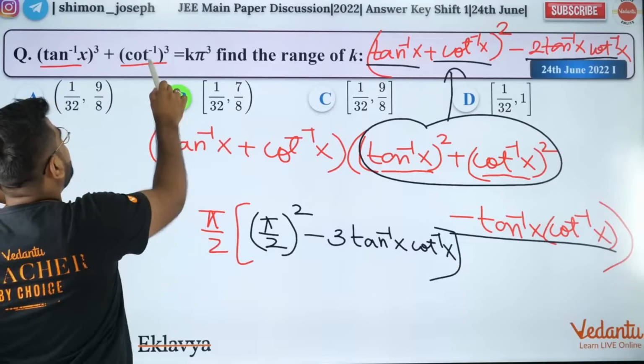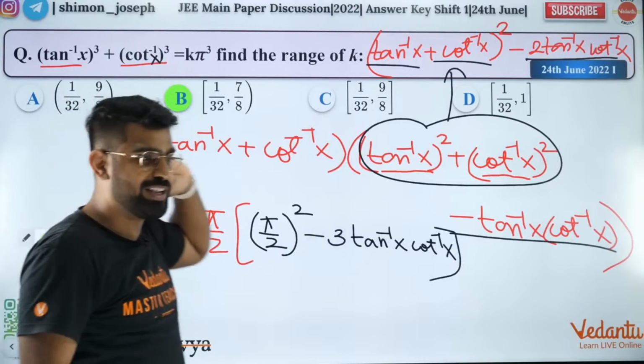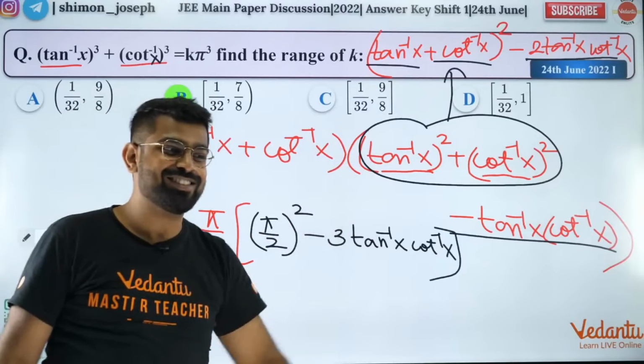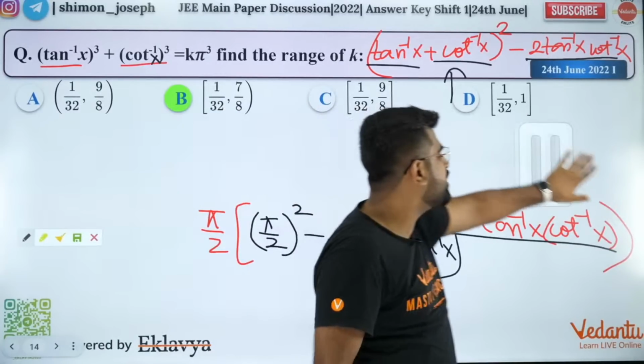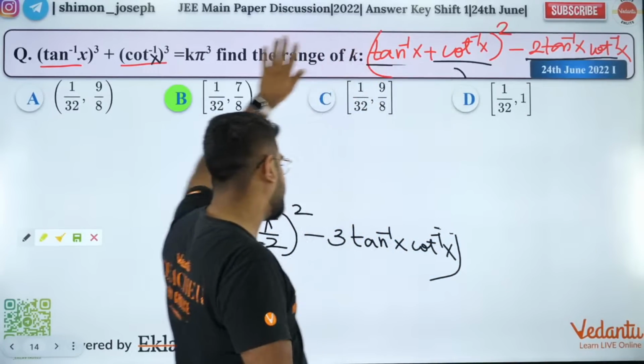Edith, it is cot inverse of x, obviously. That's a typing mistake, okay? How can there be only cot inverse? So now you can finish it off. You can finish it off in style because now it's almost done.